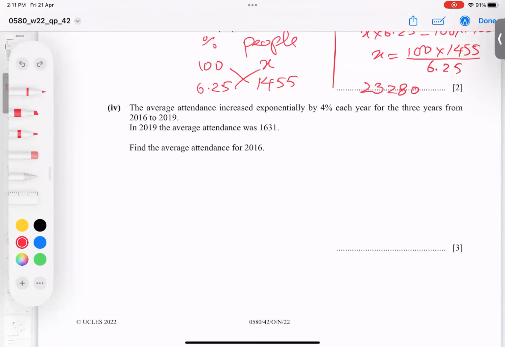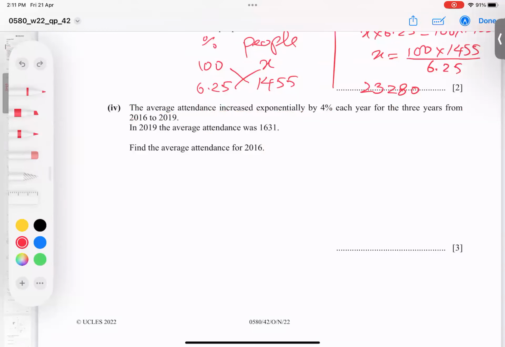This is mentioned here, average attendance increases exponentially 4% each year for 3 years. So in 16 to 19. So find out in 19 the attendance is this much. So after 3 years we know it. Before 3 years I want to find.